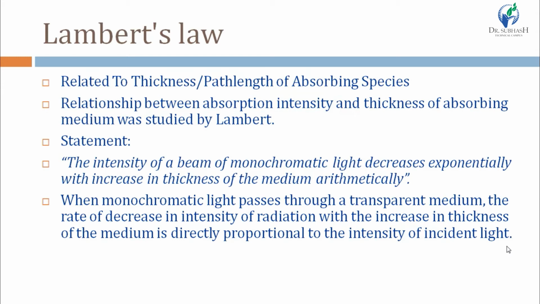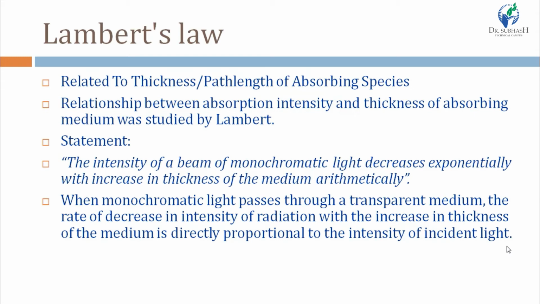And obviously as we pass our monochromatic light through the absorbing species, that light will be absorbed by the absorbing substance, so the intensity of that radiation will decrease. So the rate of decrease in intensity of radiation with increase in thickness of the medium, meaning the medium through which it is passing, is directly proportional to the intensity of incident light, right?